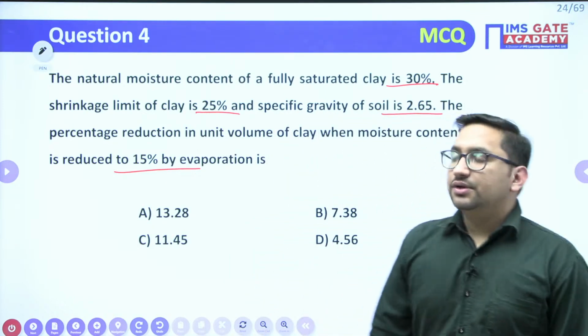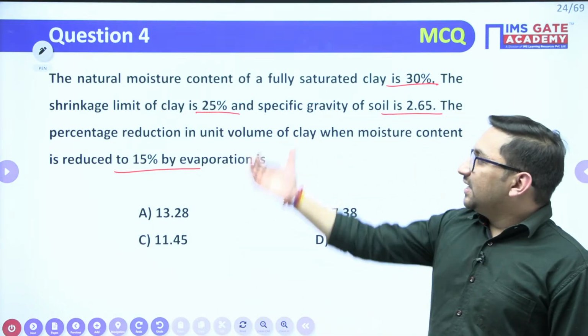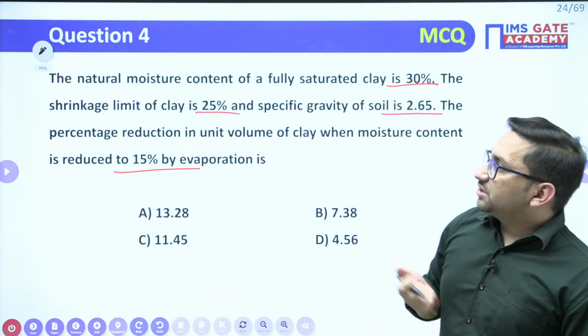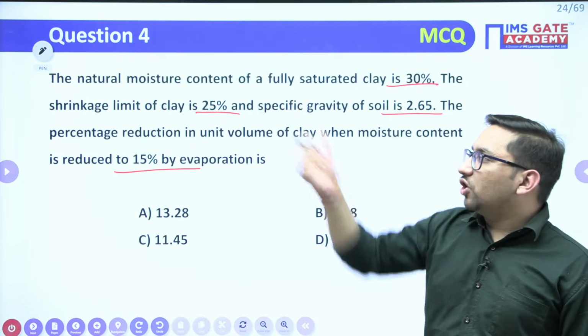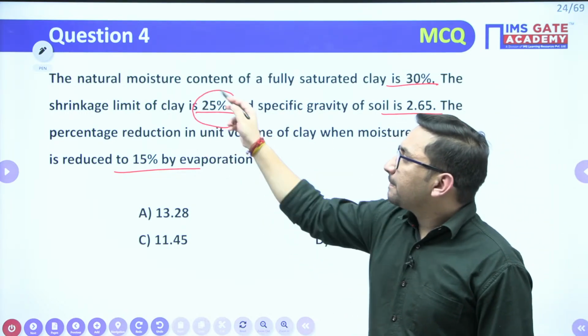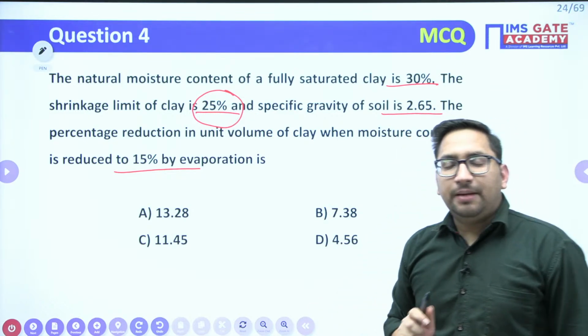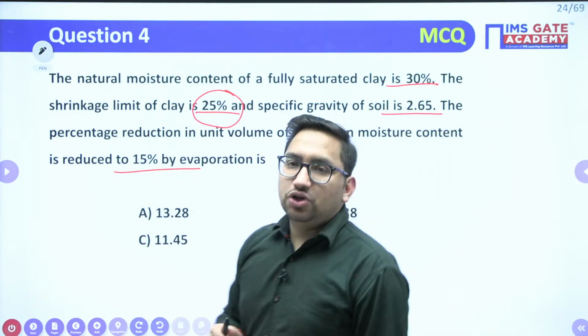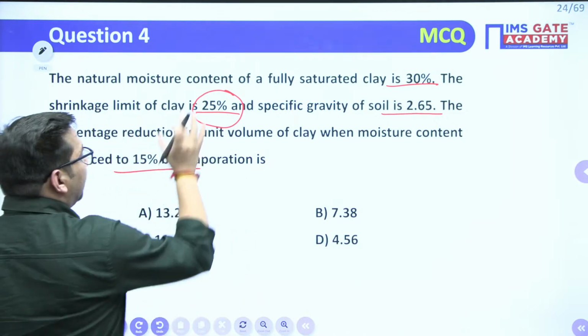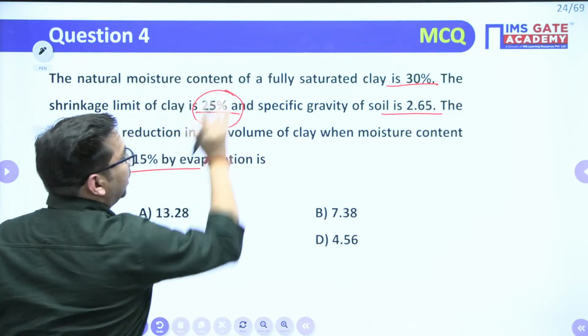Right? So what this question says: in a natural state, your water content is 30%. Moisture content is nothing but your water content, right? Your shrinkage limit is 25%. Remember that at the shrinkage limit, your soil will be just saturated, right? So it means at 25% your soil was just saturated.